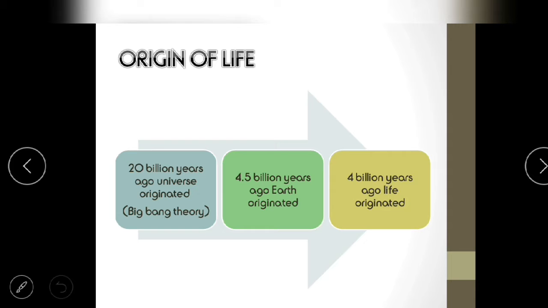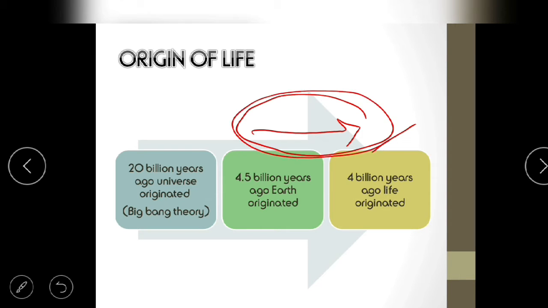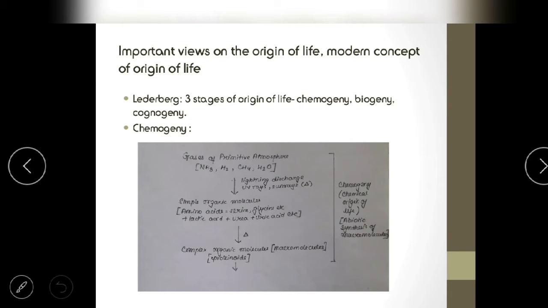So we have done the origin of life. Now we know life has originated 4 billion years ago. But how? How from this earth has life originated? This part we are going to do today.